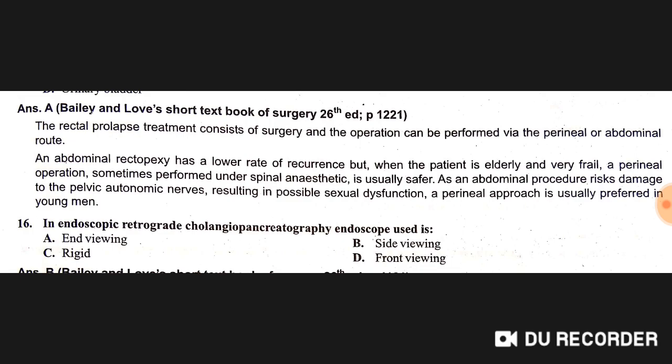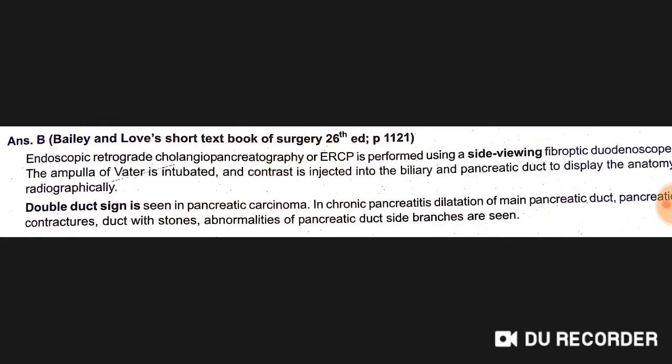Okay. In endoscopic retrograde cholangiopancreatography, the endoscope used is side viewing. B option is right. Endoscopic retrograde cholangiopancreatography, or ERCP, is performed using a side-viewing fibro-optic duodenoscope.